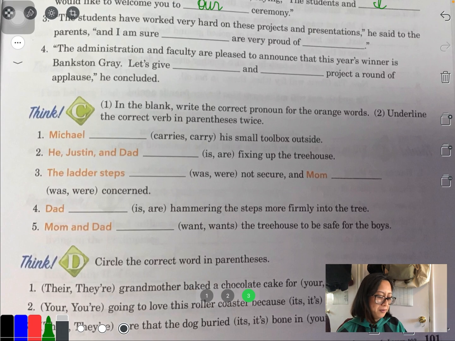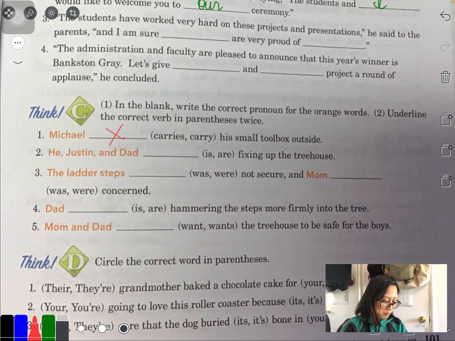Think C. In the blank, write the correct pronoun for the orange words. Underline the correct verb in parentheses twice. Okay. So I'm going to read it as if there's no blank, all right? So pretend this blank is not there. Michael carries his small toolbox outside. All right. So instead of saying Michael, I can use a pronoun. I can say he.